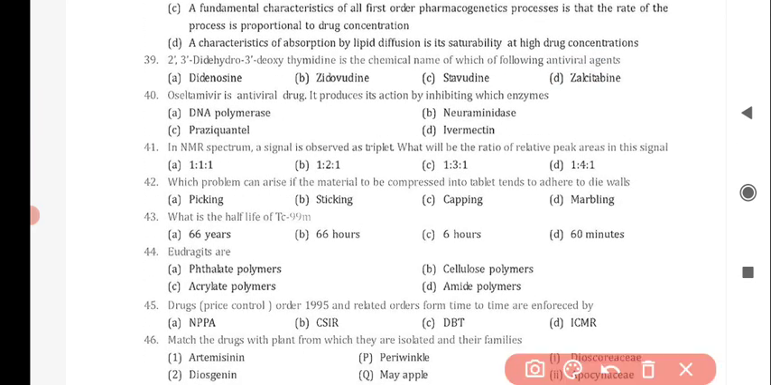Next question is 2',3'-didehydro-3'-deoxythymidine is the chemical name of which of the following antiviral agents? And the correct answer is option C, stavudine.